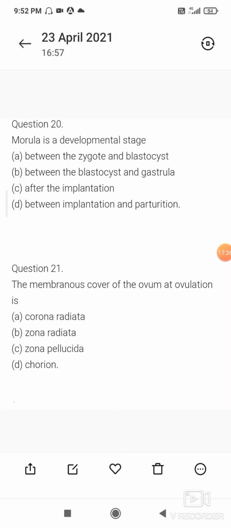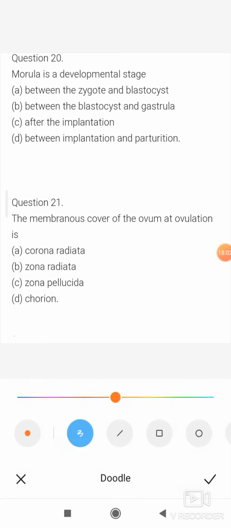Next question, question number 20. Morula is a developmental stage: option A, between the zygote and blastocyst. B, between blastocyst and gastrula. C, after implantation. D, between implantation and parturition. So here the correct option is A. Morula is a developmental stage between the zygote and blastocyst.